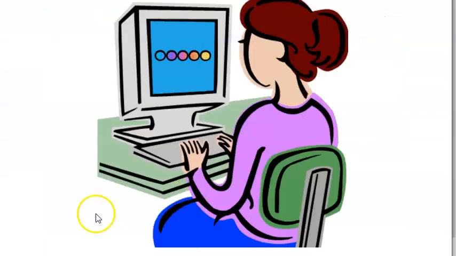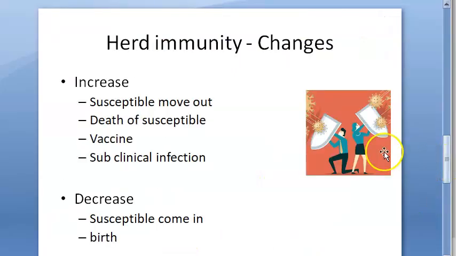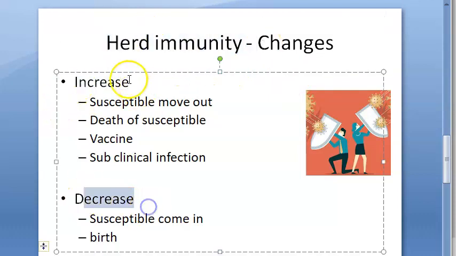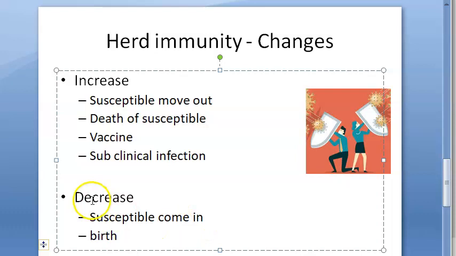Did it just go above your head? Okay, let's move on. What are the changes that can happen in herd immunity? The herd immunity can increase or decrease. It can increase because some susceptible people move out, so they become more strong now. Death of susceptible, so they are becoming strong now. Vaccines can make them strong. Subclinical infection can also make them strong, looks like. Decrease can happen if any susceptible person comes into your group or if there's a birth.